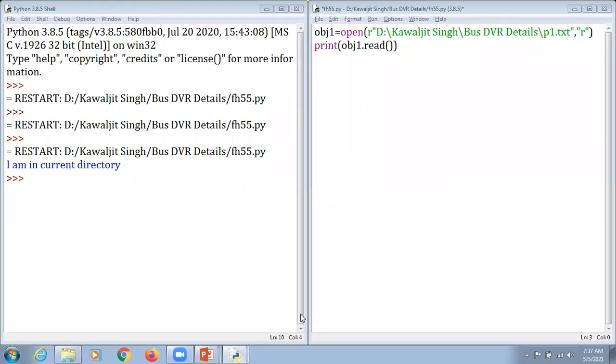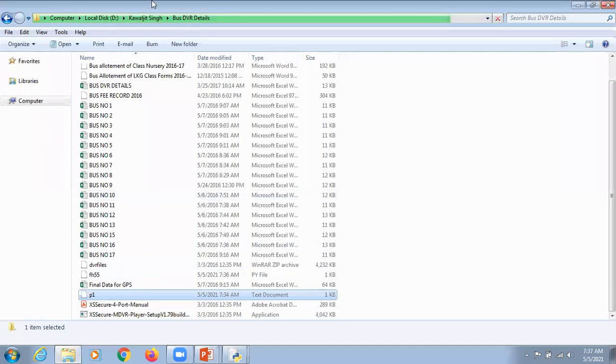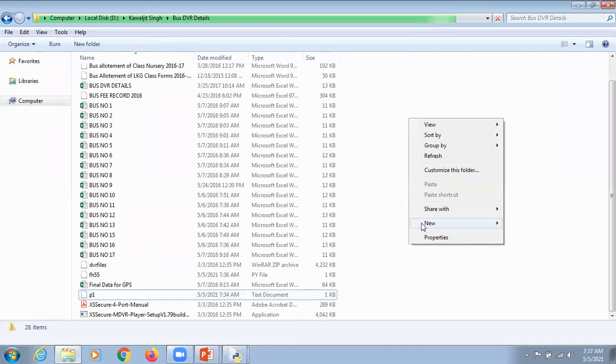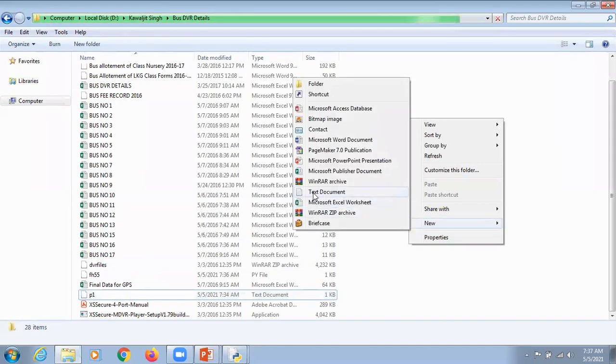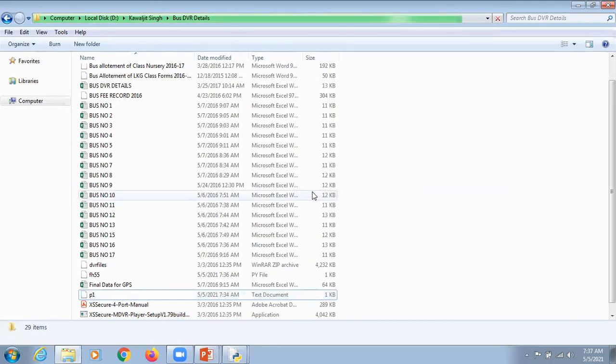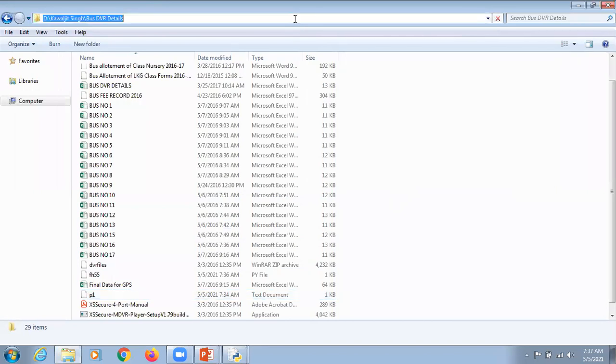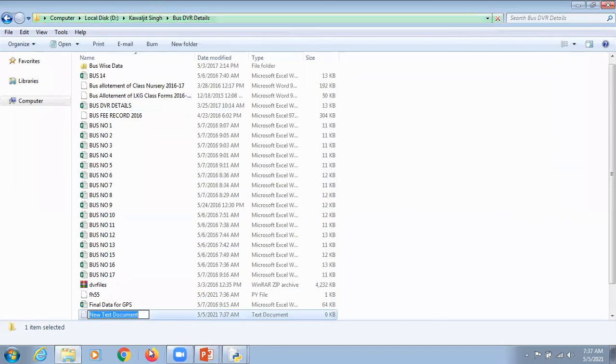Okay, next, what we are supposed to do here, kindly concentrate. I'm just going to open that particular folder. This is the bus DVR details, and I'm just going to right click and click on the text file here. I'm just going to hit the enter key. The processing of my system is somewhat low here. Now I'm just going to name it P2 instead of P1.